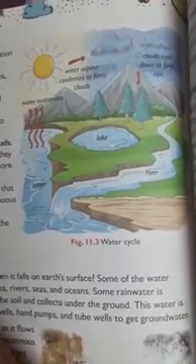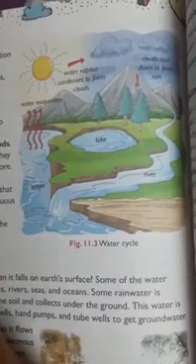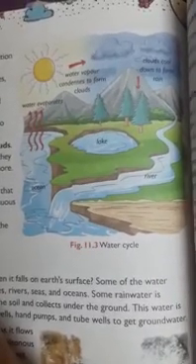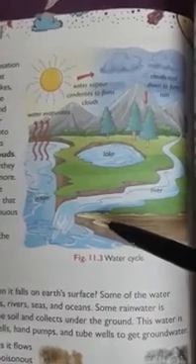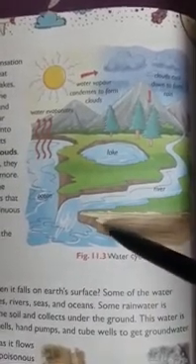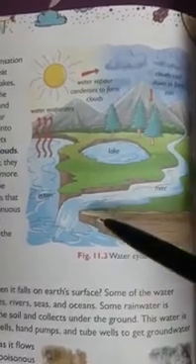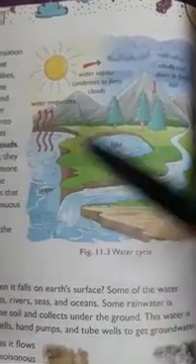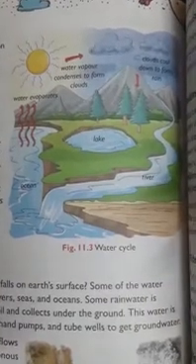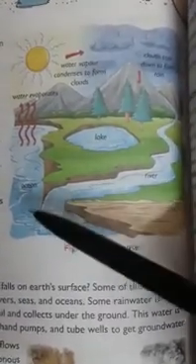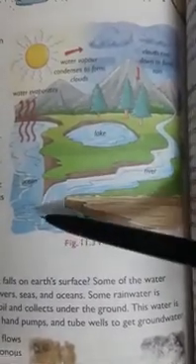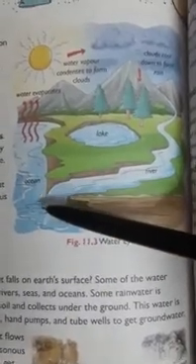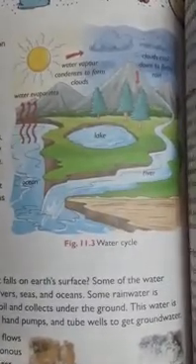So in nature, continuous evaporation and condensation takes place. In daytime, the sun's heat evaporates water from the ponds, lakes, streams, rivers, seas, and oceans. Wherever the surface area is exposed more, the evaporation takes place in more quantity. So in daytime, because of the heat of the sun, the evaporation process continuously takes place from the lakes, rivers, and oceans, wherever the water bodies are.